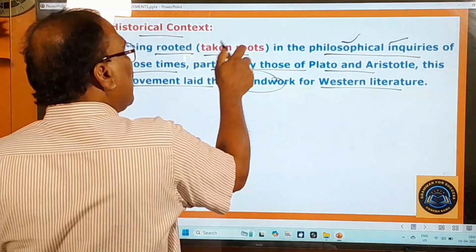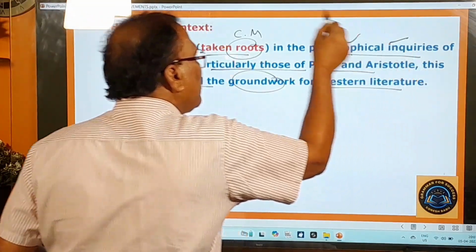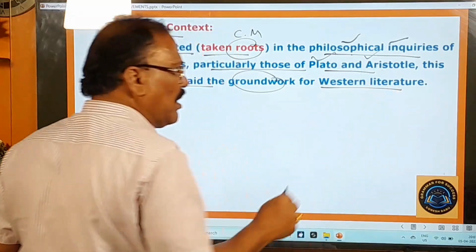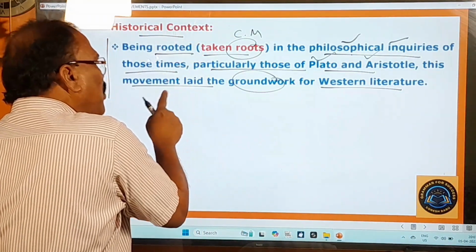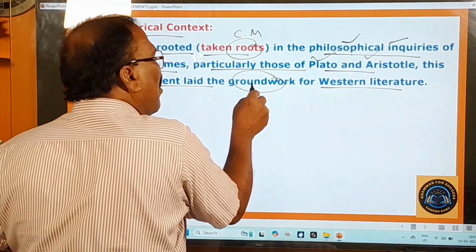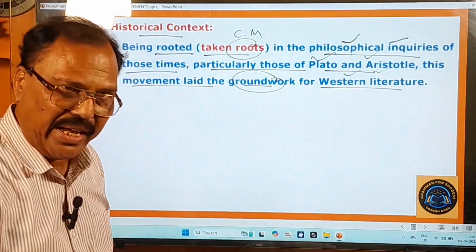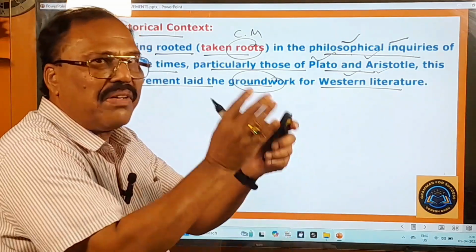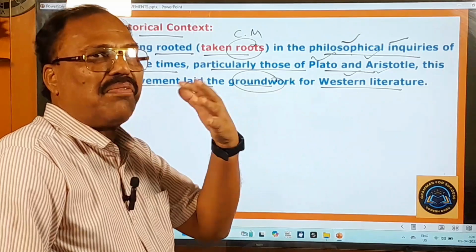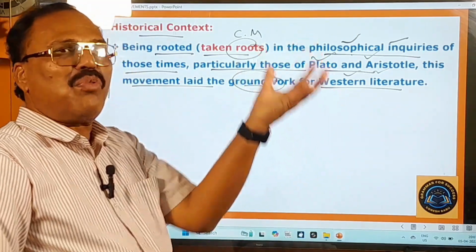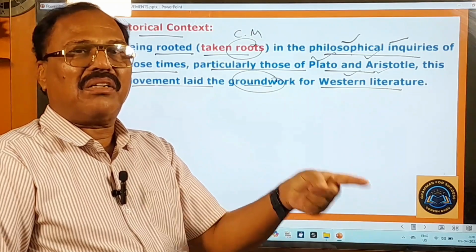So this classical movement took its roots in the philosophical inquiries of Plato and Aristotle, and afterwards, what did it do? It laid the foundation work or the groundwork for the Western literature that you find nowadays. So for the present Western literature, what is the base, what is the groundwork? Only the classical movement was the foundation for this present Western literature.